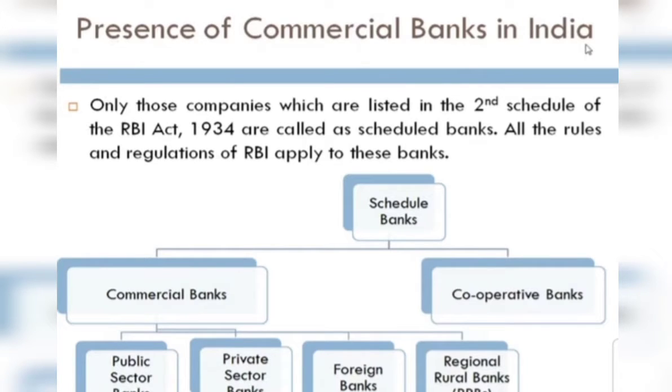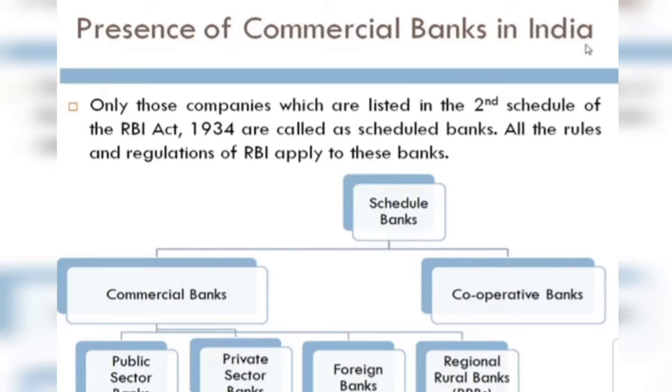On the other hand, cooperative banks are owned and operated by the members for a common purpose, that is to provide financial services to agriculturists and small businessmen. So this is how cooperative and commercial banks work.